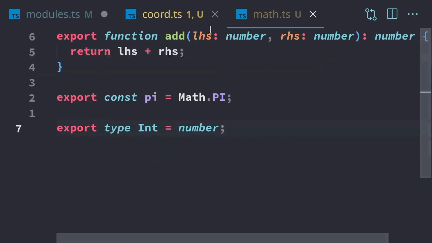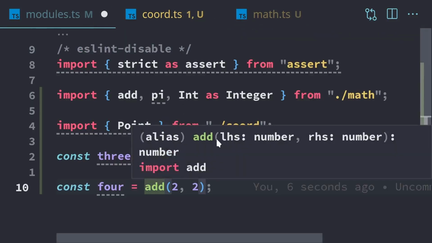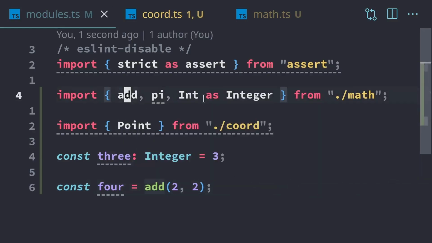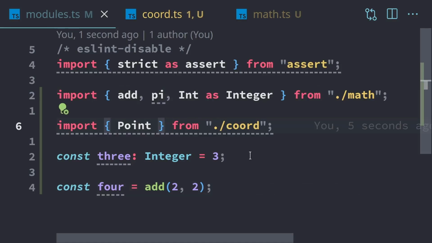So there's the function signature, left-hand side, right-hand side returns number. And then we look at this one, and we have that left-hand side, right-hand side returns number. And the same thing goes for all of this. So now we can access all these things from math and all of these things from chord.